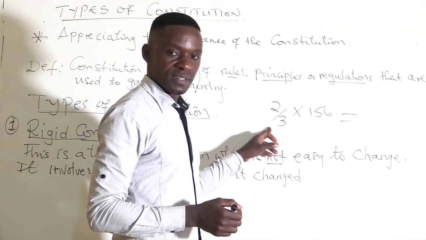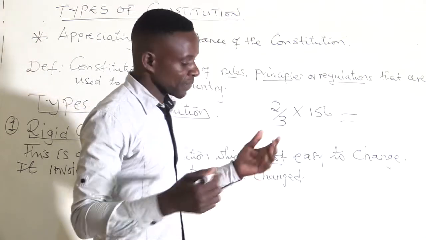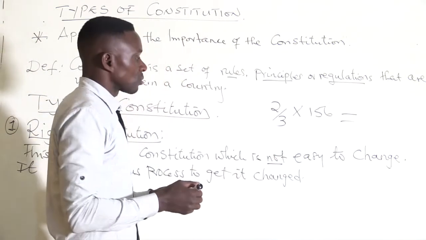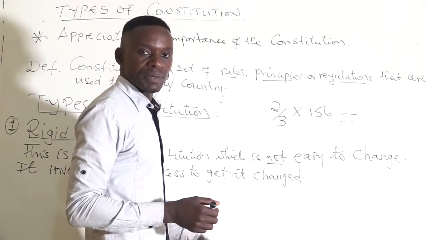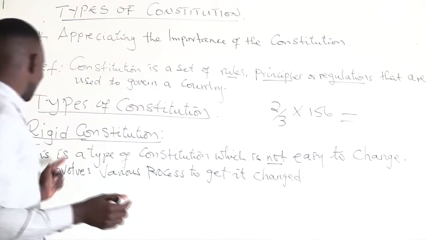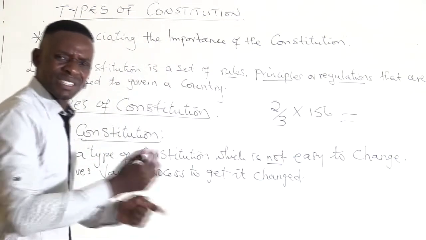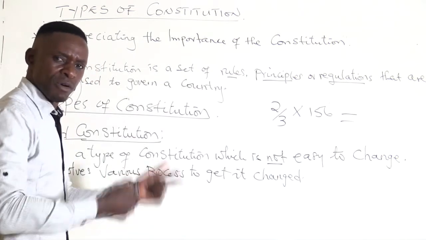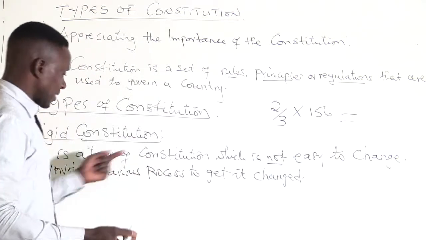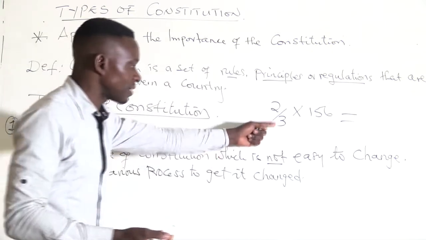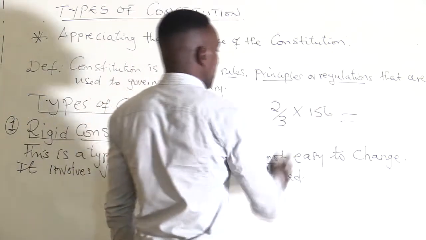If it fails, then they can't change the constitution. Now, what does this simply mean? I'm still explaining the rigid constitution. It is not easy to change. You need to involve various stakeholders. That's what I'm trying to put across. The example I'm giving you is the two-thirds majority in parliament.